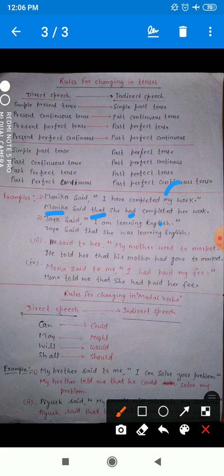Now see, my is the first person pronoun, so it will change according to the subject, and the subject is Monica. My is the possessive case, so what is the possessive case of Monica? It will change into her. Okay, her work.